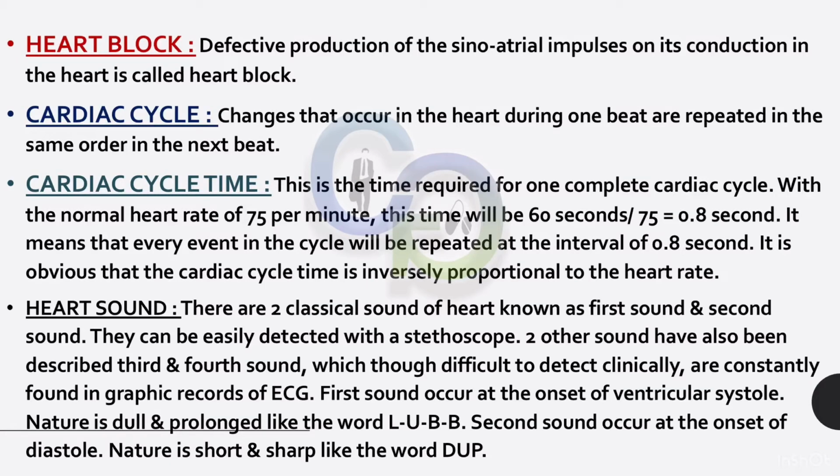With the normal heart rate of 75 per minute, this time will be 60 seconds divided by 75 equals 0.8 second. It means that every event in the cycle will be repeated at the interval of 0.8 second. It is obvious that the cardiac cycle time is inversely proportional to the heart rate.